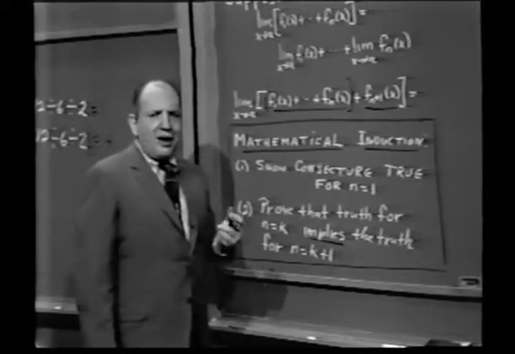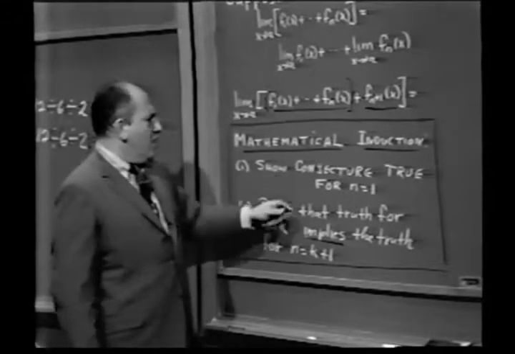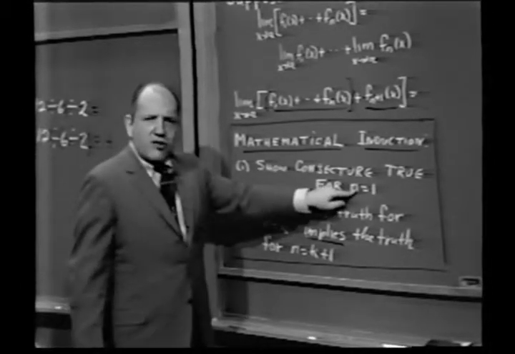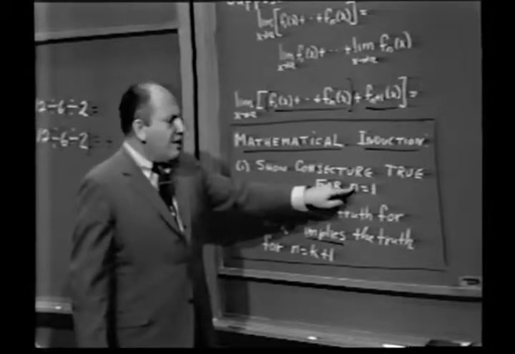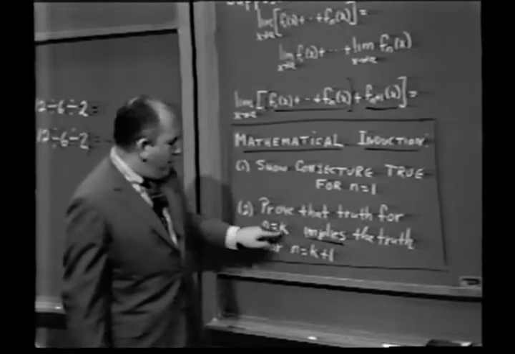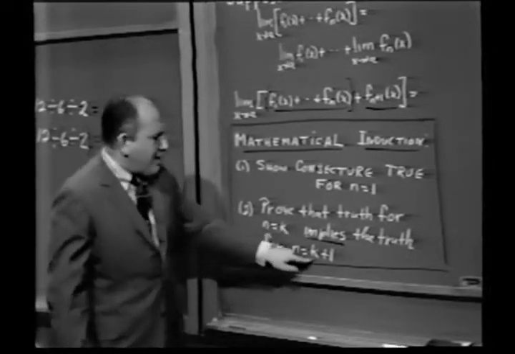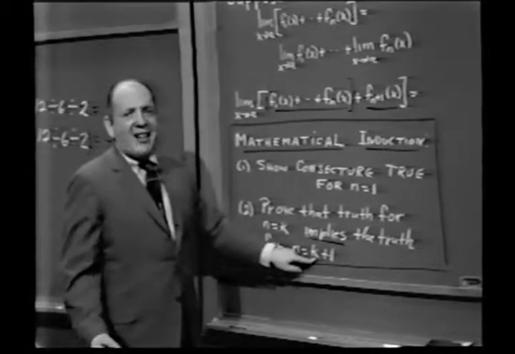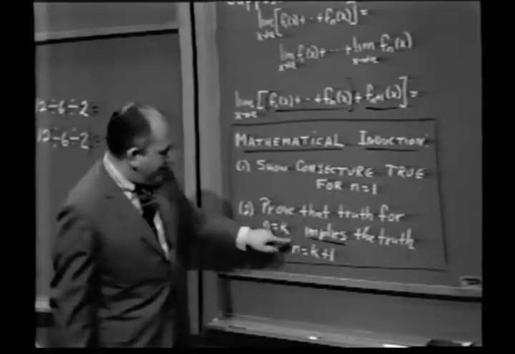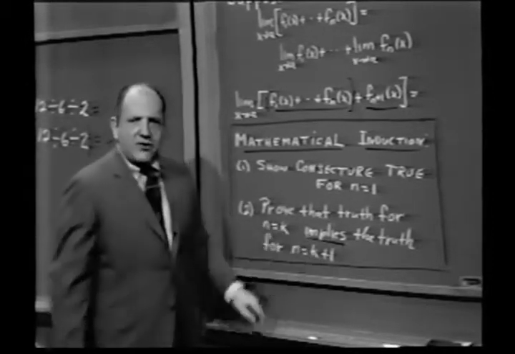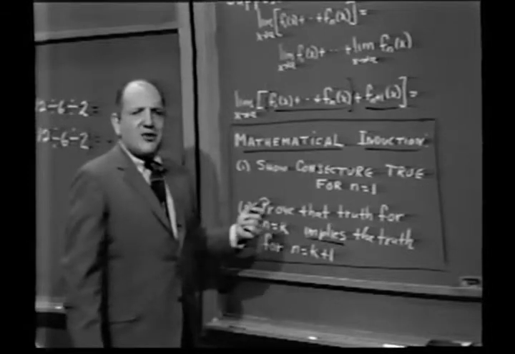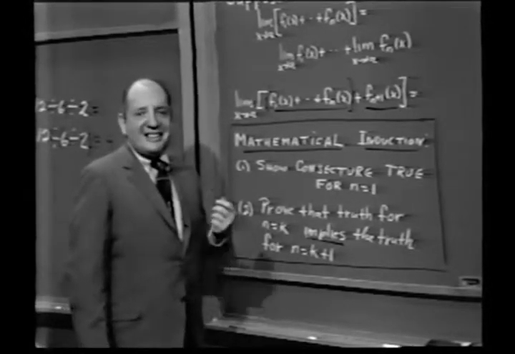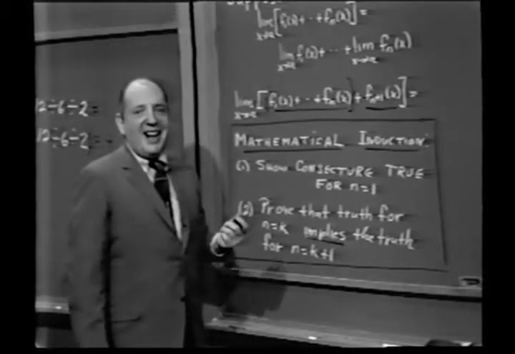Why is that? Well, let's take a look informally here. Let's suppose that both of these conditions are obeyed. We know the conjecture is true when n equals 1. Now, take k to be 1. Since it's true for 1, this part tells us it's going to be true for 1 more than 1, which is 2. Now that the conjecture is true for 2, this says what? It's going to be true for 3. And knowing that it's true for 3, this will say it's true for 4. And now I'll loosely use the word etc. and come back and reinforce that as we go along.